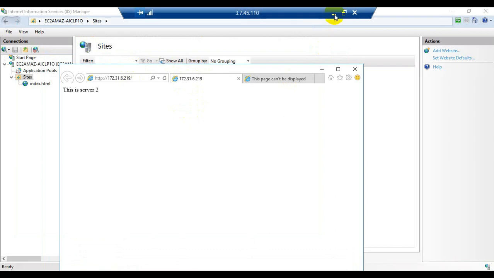So now we are done with the creation of the two EC2 instances or the two targets on which the load will get balanced by the load balancer.